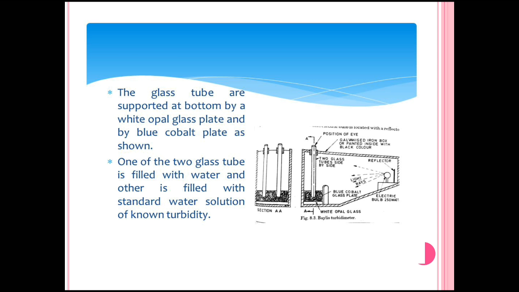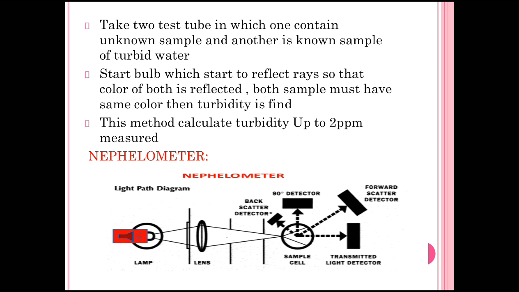The glass tubes are supported at the bottom by a white opal glass plate and by a blue cobalt plate, as shown in the diagram. One of the two glass tubes is filled with the sample water and the other is filled with a standard solution of known turbidity. So one glass tube contains a sample whose turbidity is known, and the other contains a sample whose turbidity is to be calculated.